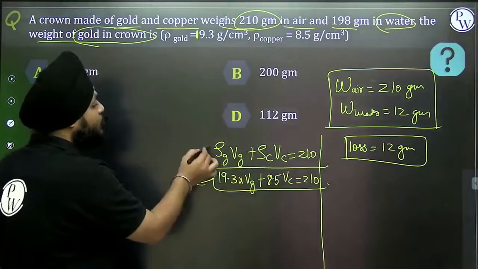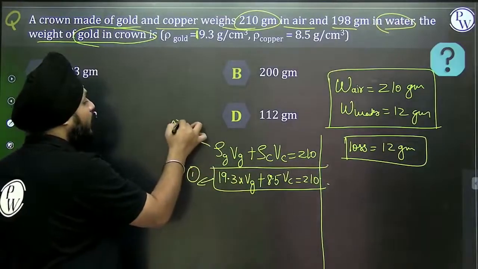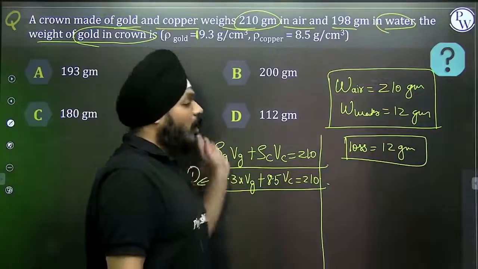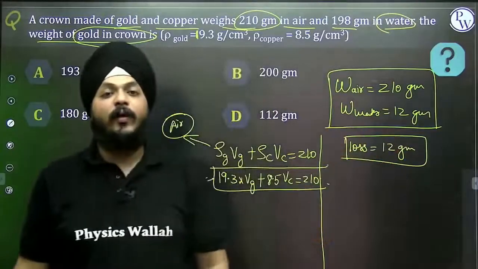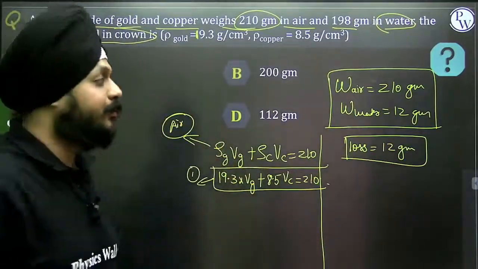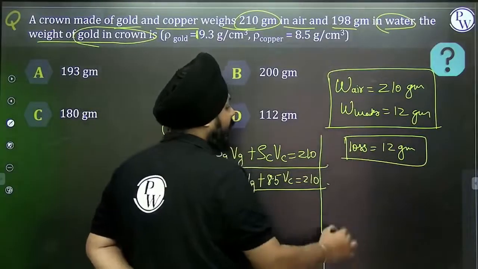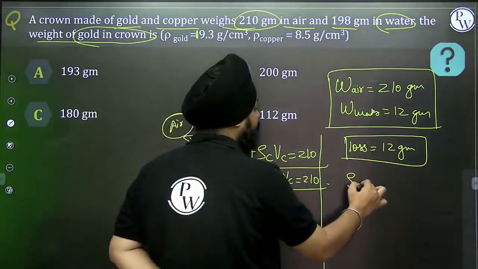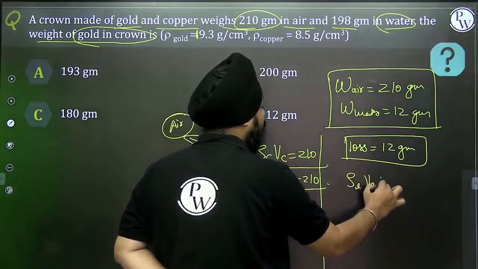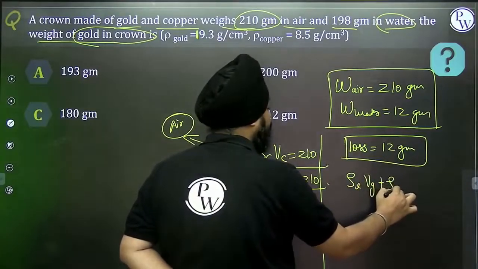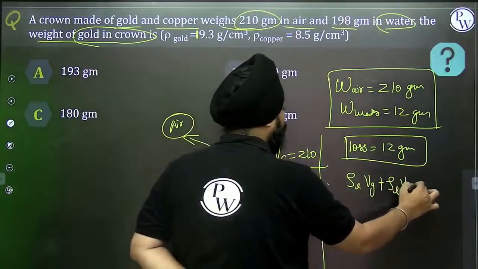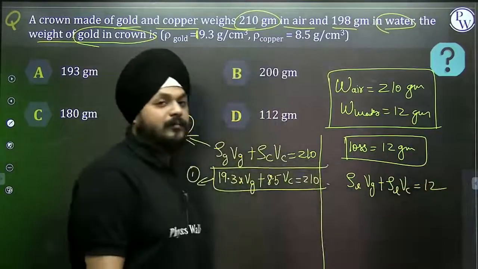Yes. But this is all about what actually is going on in air. What about when it is immersed inside the fluid? There is a loss of 12 gram. So whenever it is immersed inside the liquid, density of the liquid into volume of gold, density of the liquid into volume of copper, that is equivalent to 12 gram.